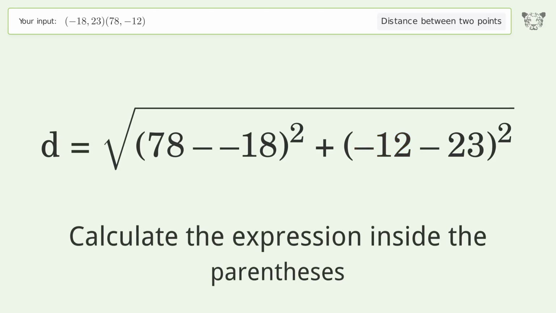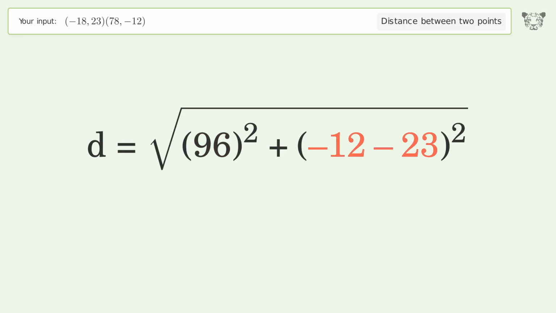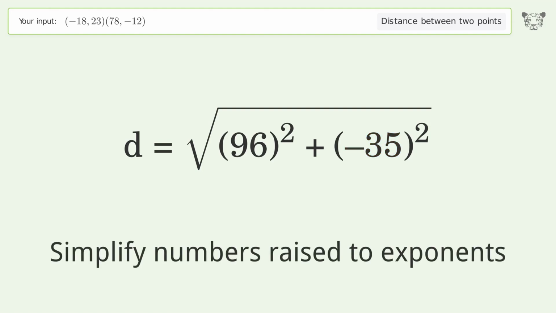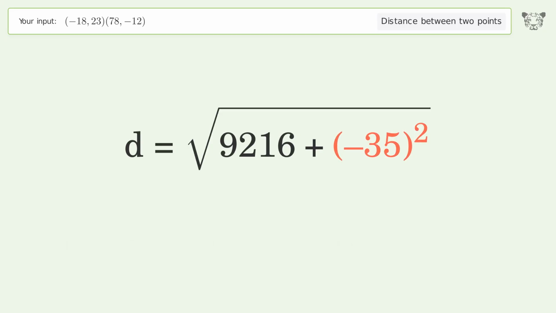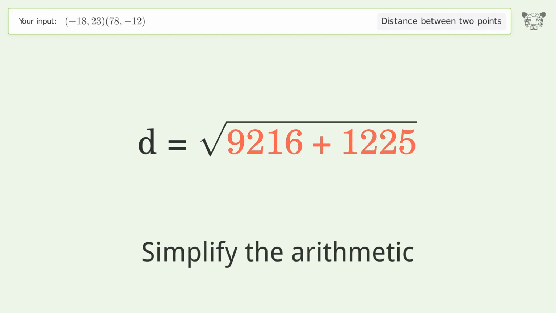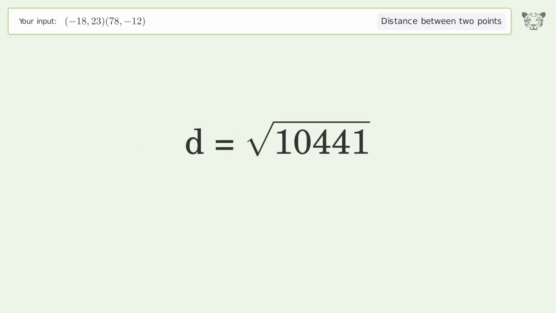Calculate the expression inside the parentheses. Simplify numbers raised to exponents. Simplify the arithmetic. And so the distance between the 2 points is the square root of 10,441, or 102.181.